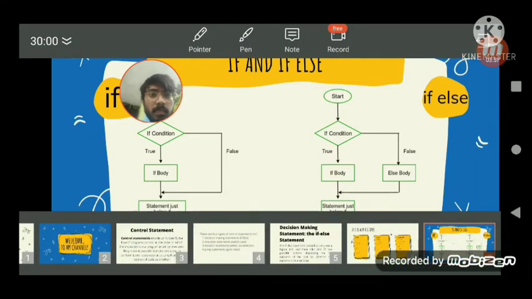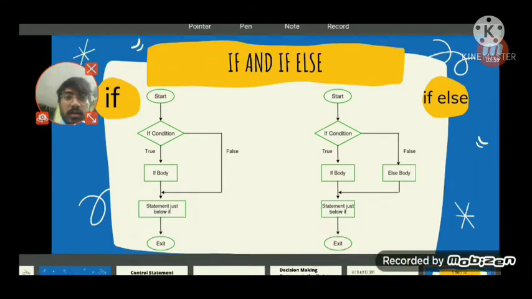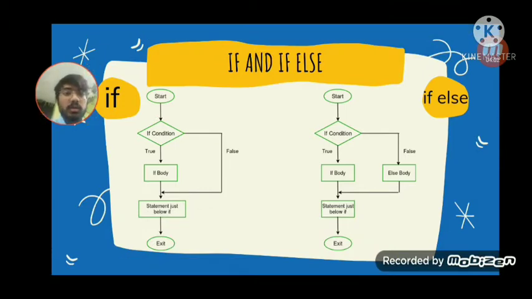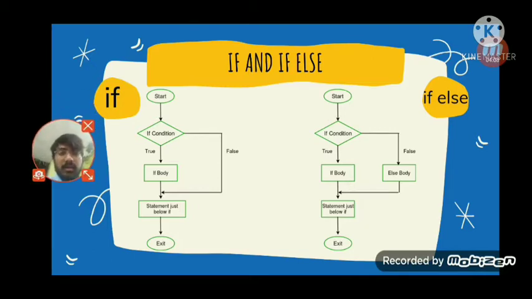So here we will see with the help of a flow chart what is if and if else. Consider it is the same type. It depends on whether you use else or not use else. So this is a question which everybody thinks about. Is it necessary to use else after if, or can we use only if and it will really do our job? So first, if there is only if and no else condition given, the program will